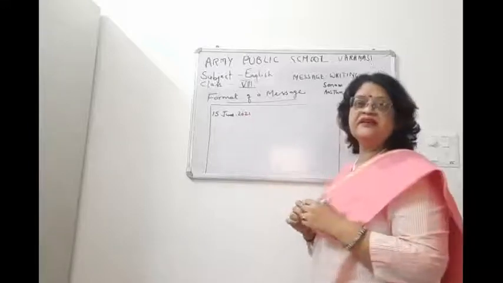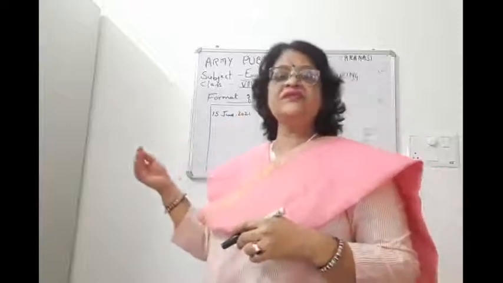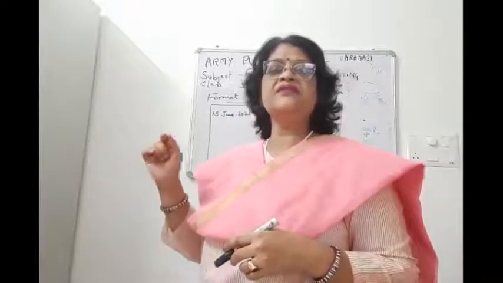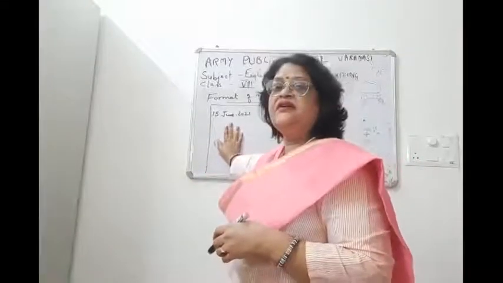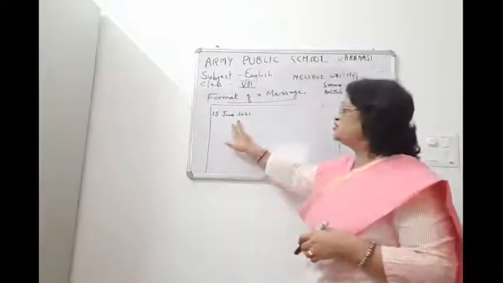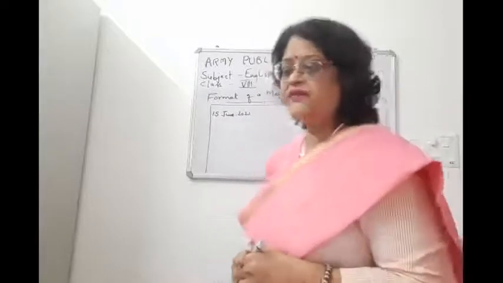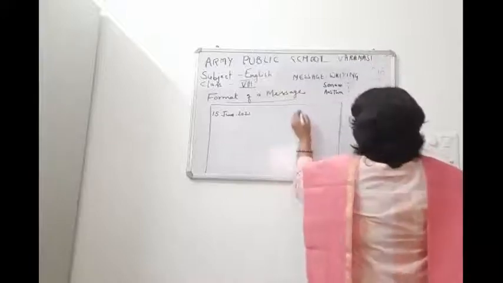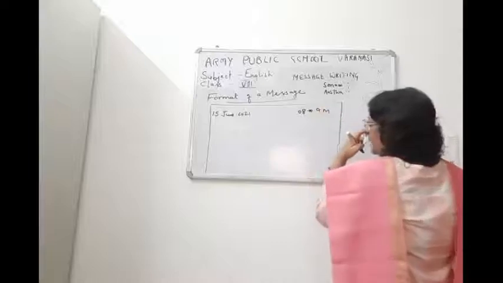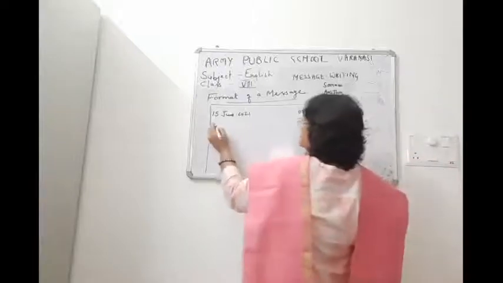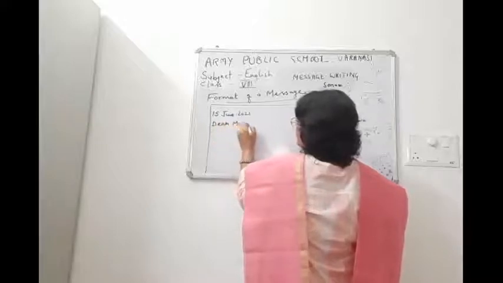Exactly the date we write in a letter. If you write 15/06/21, you will lose marks. Then the time, children, you can write 8 AM. And here in the salutation you will write Dear Mummy, because mummy was supposed to get the message and she is not there.